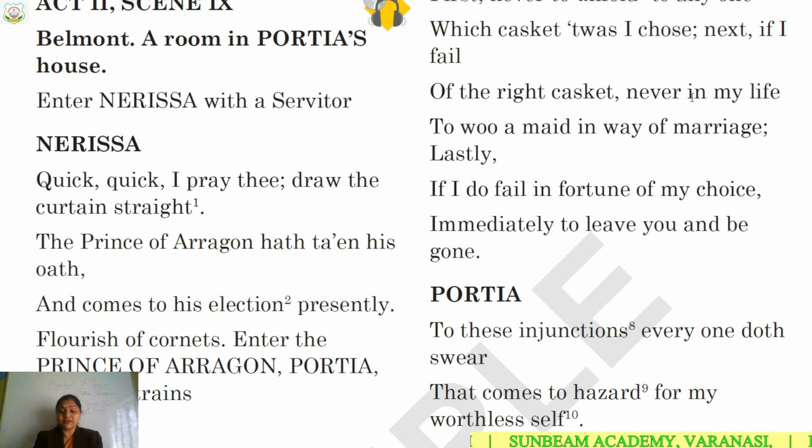If the prince fails to choose the correct casket, and chooses the wrong casket, he cannot marry in his whole life, he cannot propose to any other lady. This is a great risk, but the Prince of Aragon wanted to take the risk, and that's why he had taken his oath.